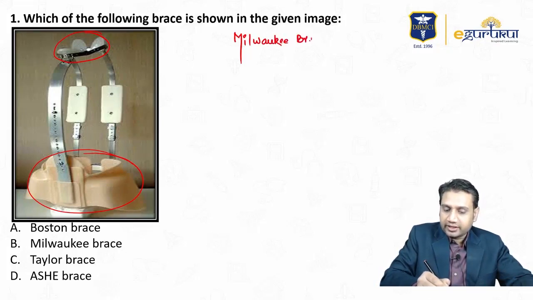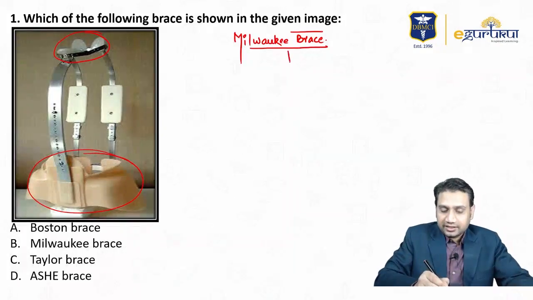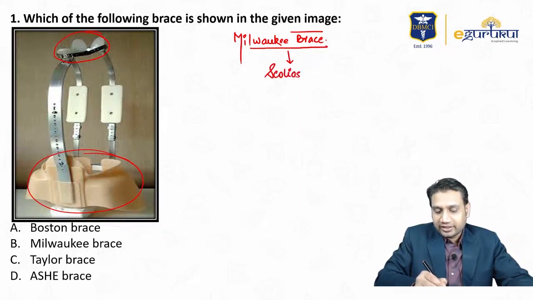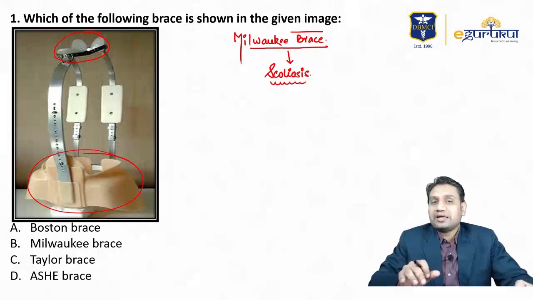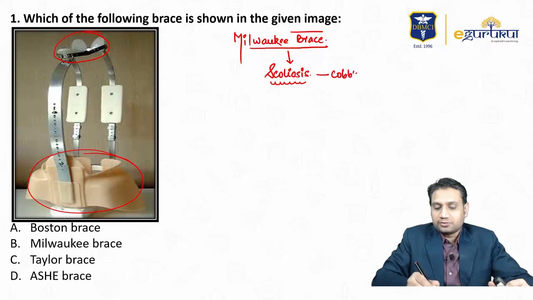And why do we use this Milwaukee brace? Now understand the basic concept. Actually, what they were asking you is a question from which topic? The topic was scoliosis. And did you realize that when you have gone through the last few previous years' MCQs of the exam, you might have seen that scoliosis is a frequently asked topic. One time it was an angle which was asked. So the angle used for scoliosis, it was Cobb's.